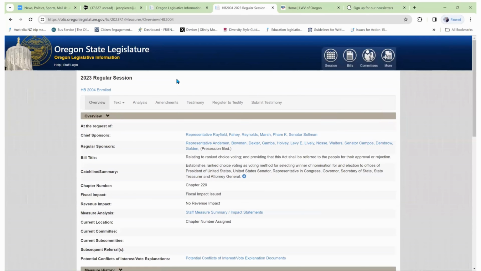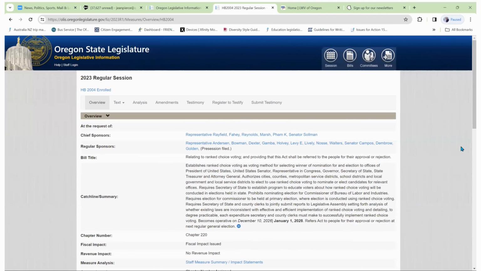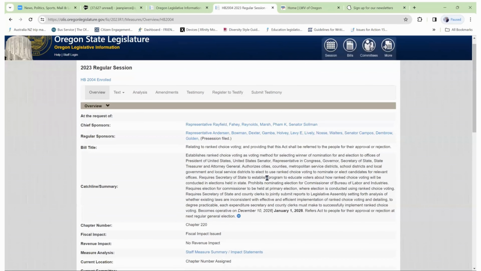When we go to the bill, we find a lot of information, starting with the fact that it was enrolled. That means it was passed by both chambers of the legislature. We see who the sponsors were. We see the title relating to ranked choice voting and providing that this act shall be referred to the people for their approval or rejection. And then the summary establishes ranked choice voting as a voting method for selecting the winner of the nomination for election to the offices of a listed number of federal and state offices. And when we click on the plus, a number of local offices as well that would be affected.